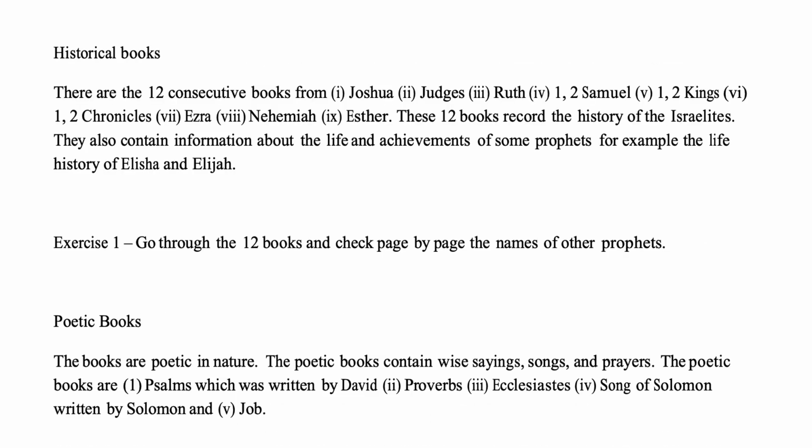Historical books. There are 12 consecutive books: 1. Joshua, 2. Judges, 3. Ruth, 4. 1, 2 Samuel, 5. 1, 2 Kings, 6. 1, 2 Chronicles, 7. Ezra, 8. Nehemiah, 9. Esther. These 12 books record the history of the Israelites.